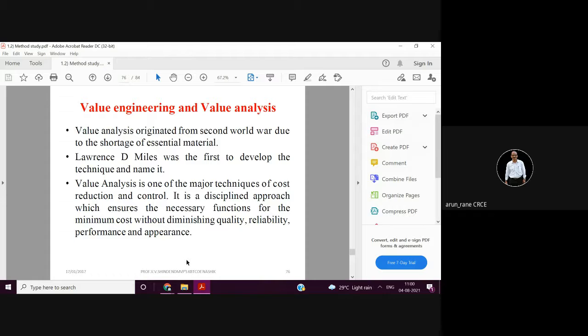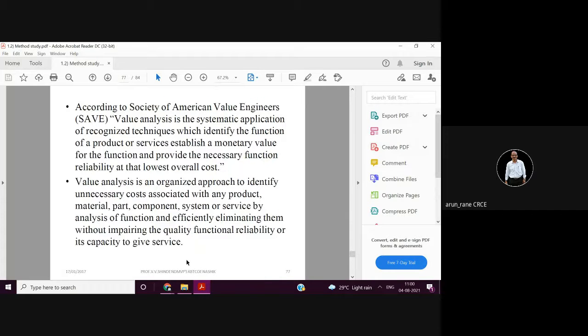So that is nothing but your value engineering. Like a pencil: over a period, at the same cost, people are also providing an eraser at the back. Earlier it was only a pencil, that is a wood having a lead inside. Over a period, at the same cost, they have provided an eraser also at the top. So that's nothing but value analysis, value engineering.